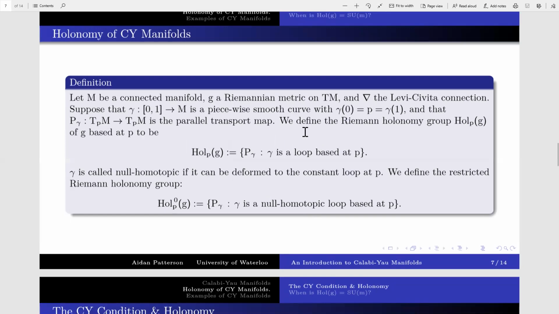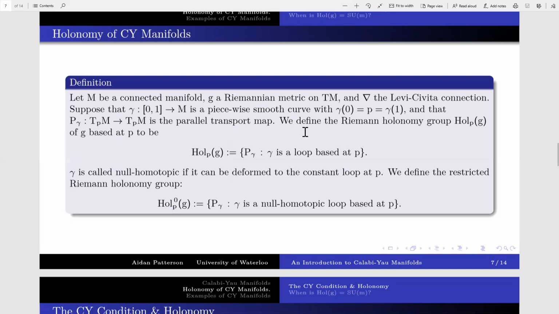All right, so a very special property of Calabi-Yau manifolds is that their Riemann holonomy groups are often special unitary as opposed to unitary. So recalling the definition of a holonomy group at a point P, it's the group of all possible transformations obtained by parallel transporting vectors around closed loops at P by the Levi-Civita connection.